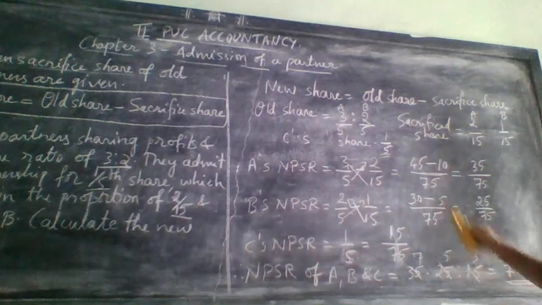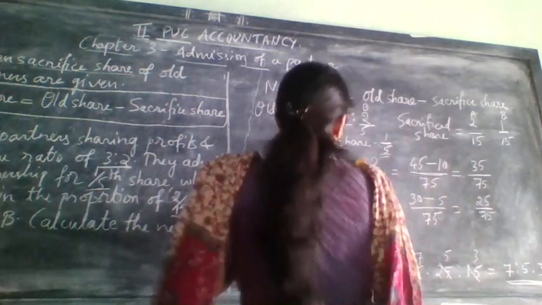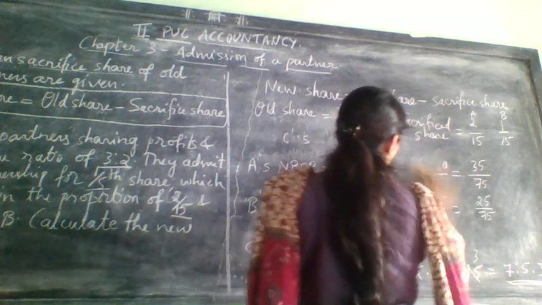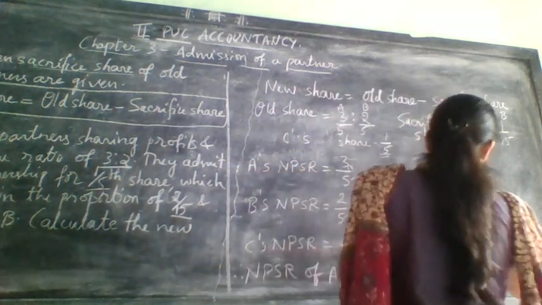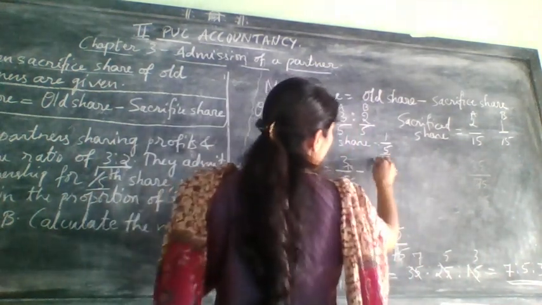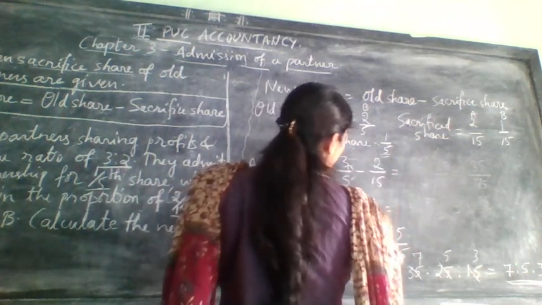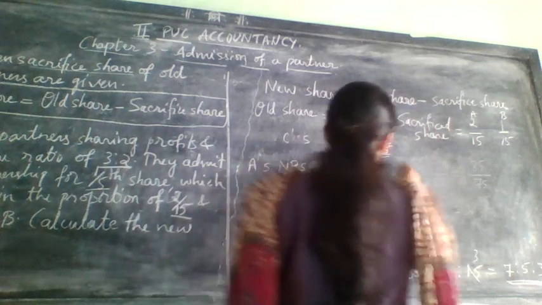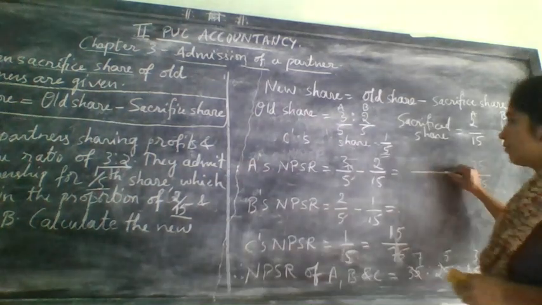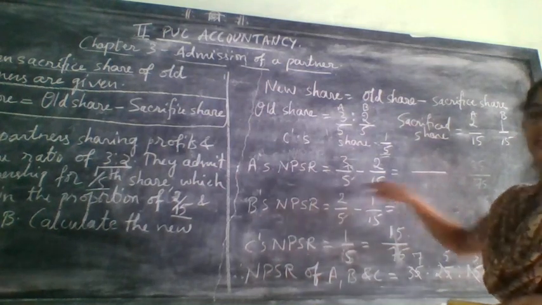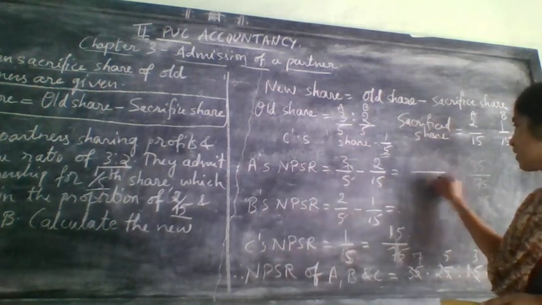One more method, that will give you the simplification form. It will not come to big numbers, but some will feel difficult to do that, so I have done in that method. Minus, this is 2 by 15 and here it is minus 1 by 15. How to do this? Here, first thing you need to consider which is the highest denominator. Which one is the highest denominator? 15 is the highest one.